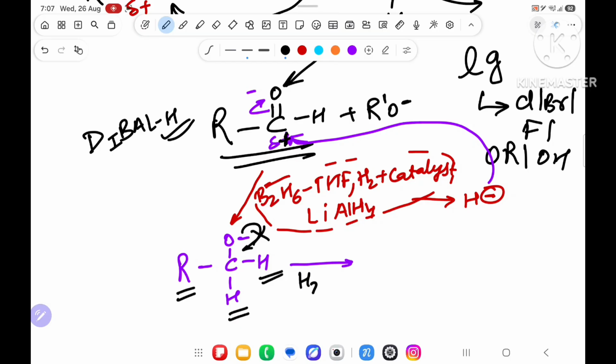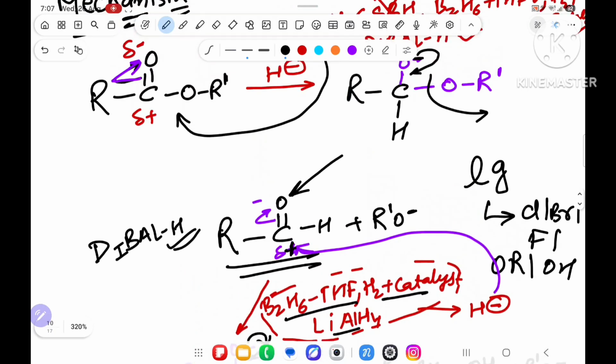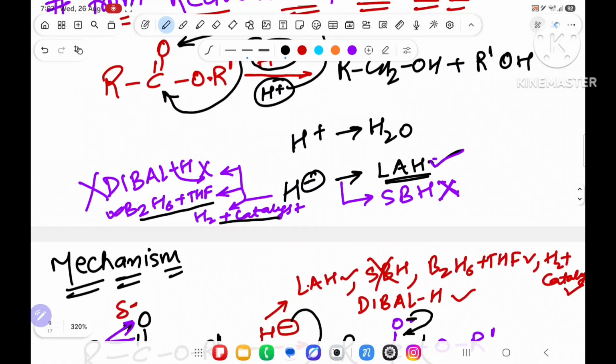So what happened? Now we have to provide water. Water will give H plus, so it will become R, carbon has two hydrogens, CH2, and oxygen minus will get OH. And as well as outside you have R dash O minus. If H plus will come, it will also become R dash OH. Because water has 2H, so it will give 2H, no problem in that. Don't see the byproduct, but product is coming alcohol. So this reagent can go up to alcohol, but DIBAL-H only up to aldehyde from ester, and SBH is not applicable.